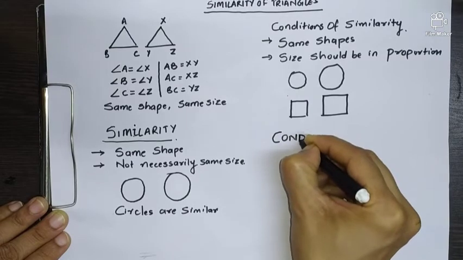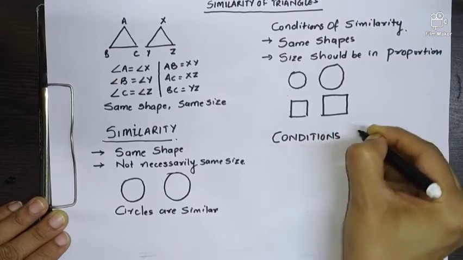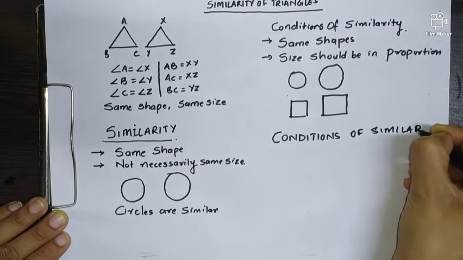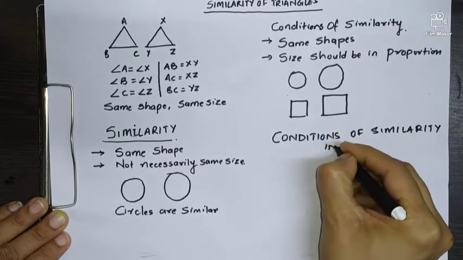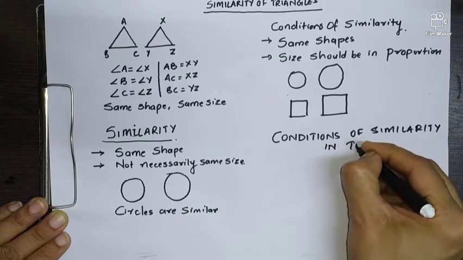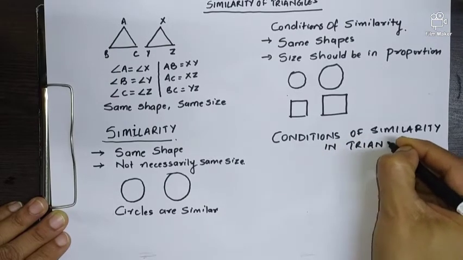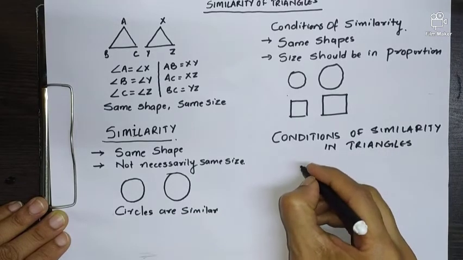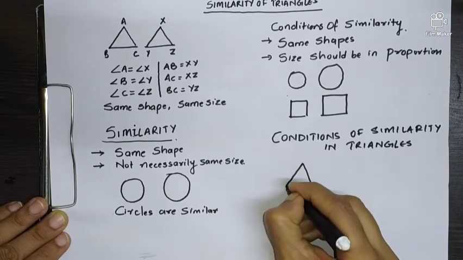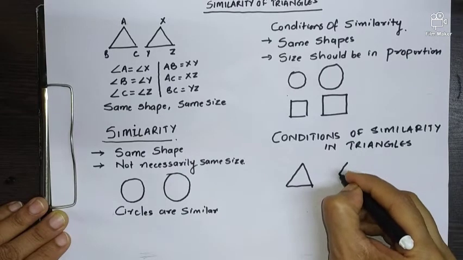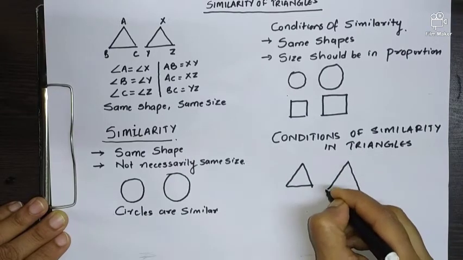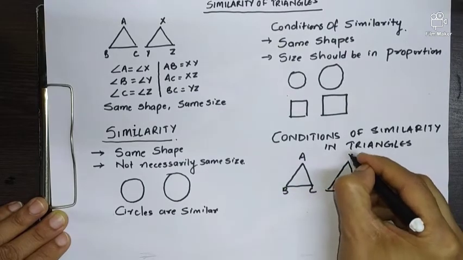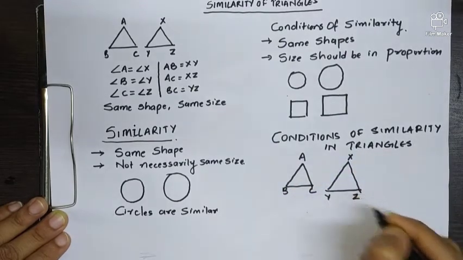So I am putting up the conditions of similarity in triangles, because our topic is similarity in triangles. I am drawing two triangles for you. This time I will not take two triangles of the same size, they will be different. One is ABC, the other one is XYZ.